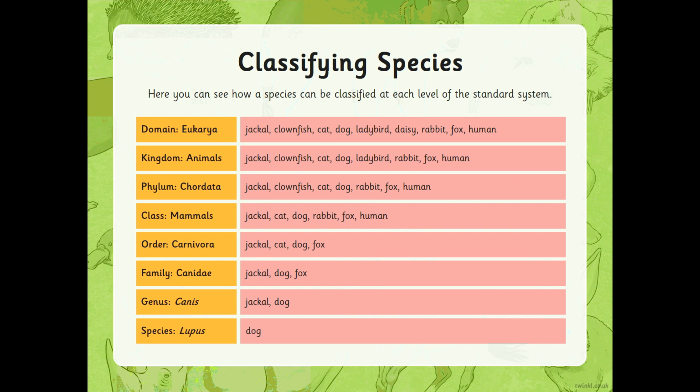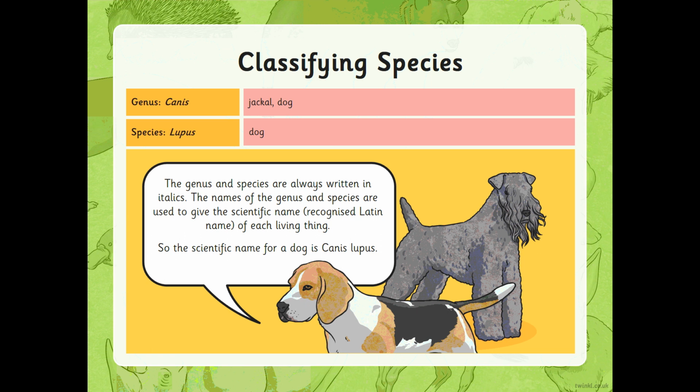And then lastly, as we know, a dog isn't the same as a jackal. When we split it down even further, the dog is the only one within its species. There's only one animal in a species. So this is quite complicated science that we're having to look at today. It's the last two categories, the genus and the species, which give the animal its scientific name. So a dog's scientific name is Canis lupus, because its genus is Canis, its species is lupus.